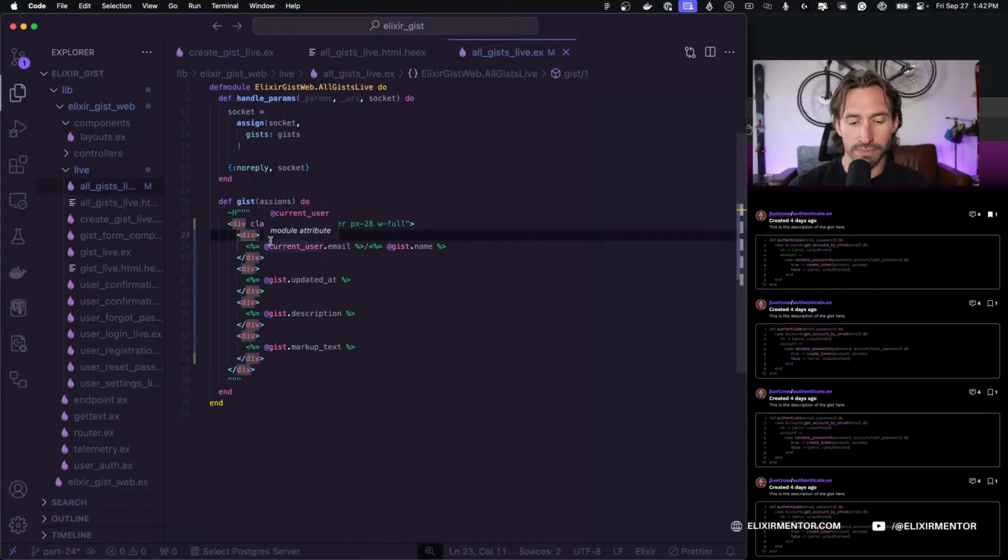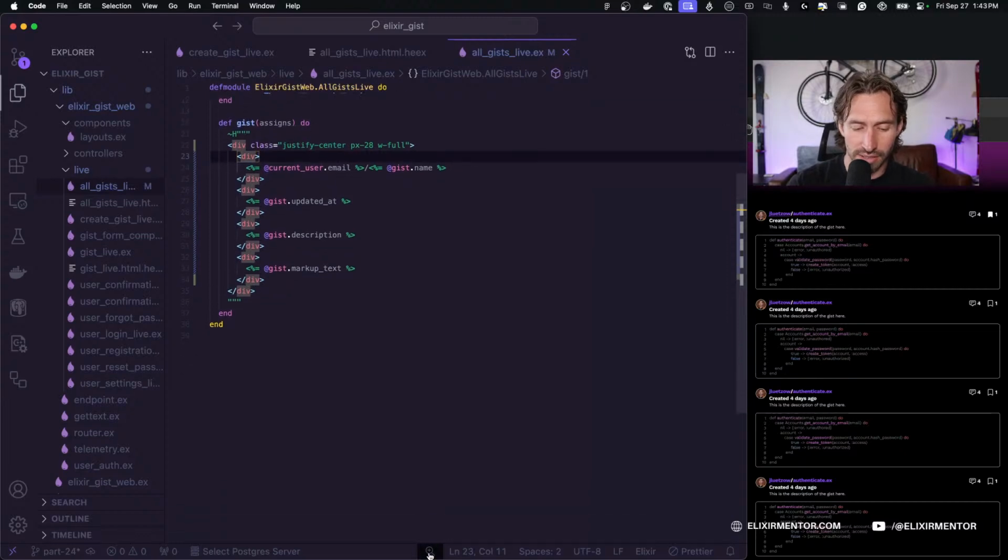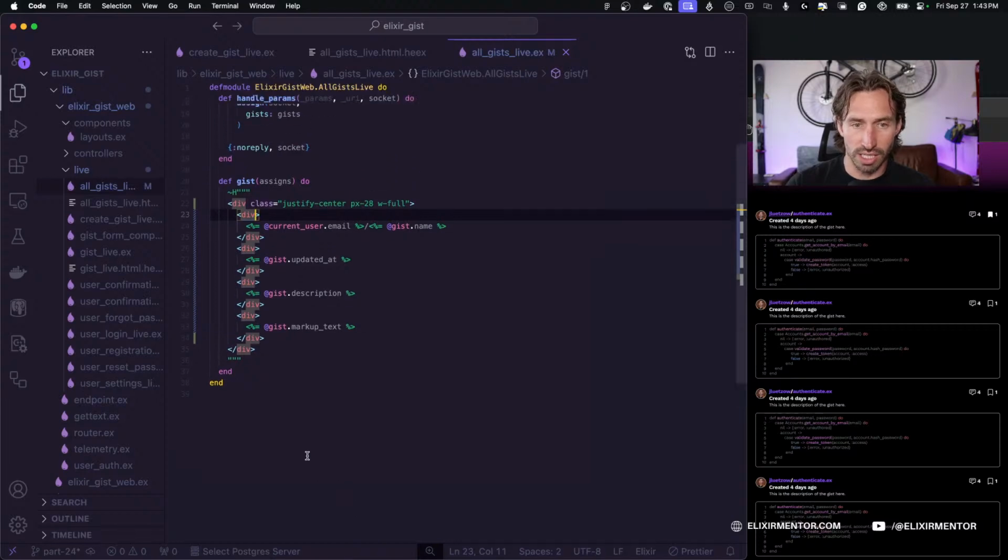That'll be fine. So let's see here. We want this to have our image, and then next to our image, we're going to have our username and email. So we're going to concentrate on the outer div.